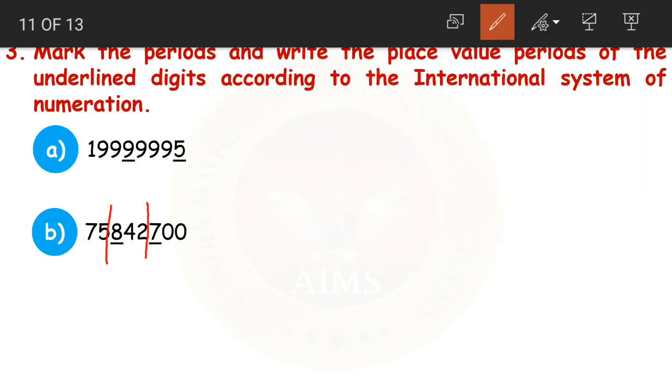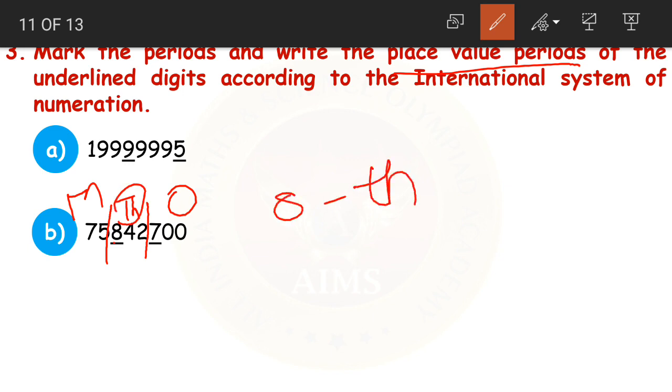Here are our periods, right? This is the ones period. Then we have the thousands period. Then we have the millions period. Now 8 is in which place value period? It is in the thousands period. 8 is in the thousands period. Now 7 is in the ones period.